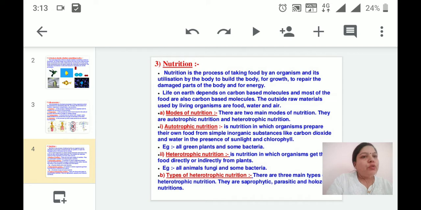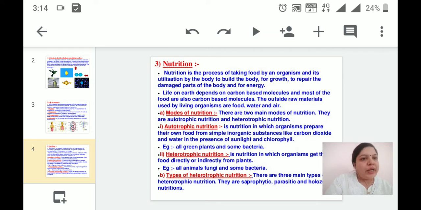There are two main modes of nutrition: autotrophic and heterotrophic. All these concepts you have already studied in the lower classes, but we will revise them. The autotrophic mode of nutrition is the nutrition in which organisms prepare their own food from simple inorganic substances like carbon dioxide and water in the presence of sunlight and chlorophyll.